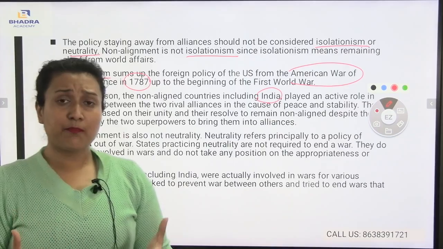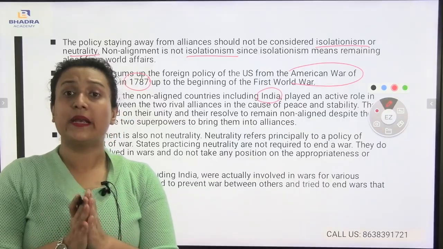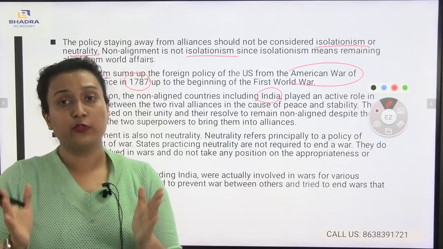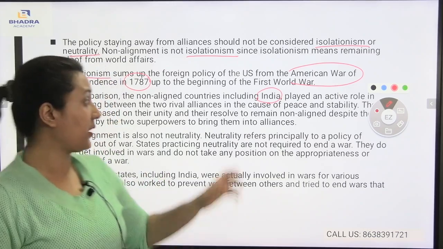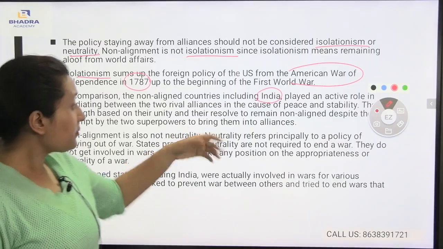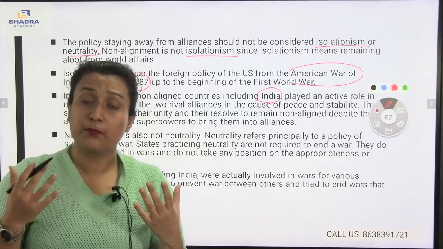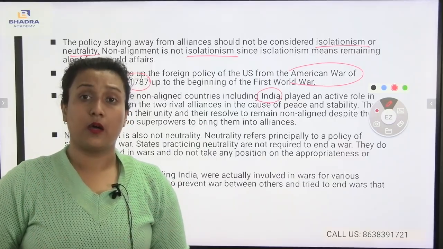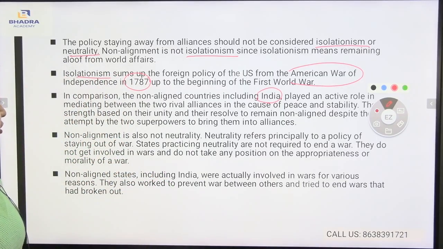Now, in simple language, it has been said that our country, India, has participated to maintain peace and integrity between the two superpowers, so that peace can be sustained for a lifetime. As a result, it can resolve the non-participatory alliances among the other countries as well. Non-alignment is also not neutrality.